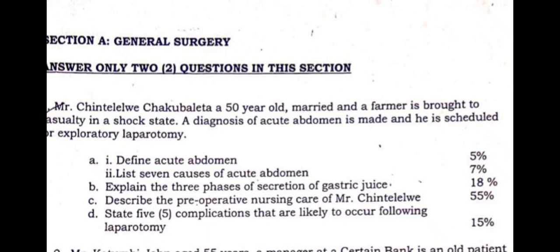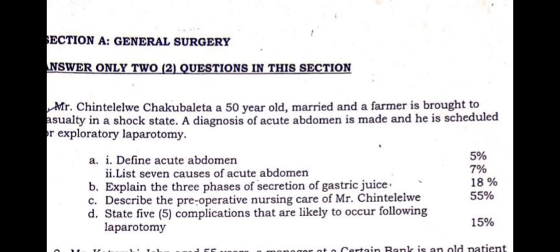You must also make sure that you remove the jewelries, anything that could harm the patient during the surgical procedure. You also have to make sure that this patient is in a hospital gown before they go to this procedure. And last but not least, ensure that all the documents for this patient going for surgery are at the right place, at the right time and in the right condition, so that the surgeons can follow through and say, at 12 hours the vitals were like this, the temperature was like this, the blood pressure was like this. You don't take a patient to surgery without knowing the recent blood pressure. So you have to keep these things in consideration.